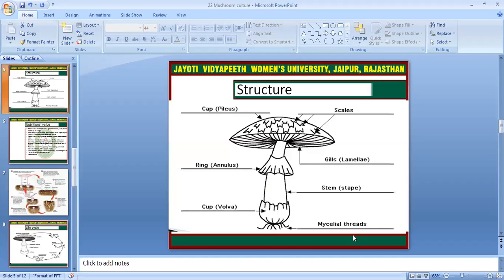Structure of mushroom. Here is showing the cap and the scales, and in the middle the ring, which is called the annulus. Under the cap there are gills, which are lining-type layers, called lamellae. And here is showing the stem. Here is the stem, and this is the cap, and this is the mycelia thread, which provides water and nutrients from the soil.